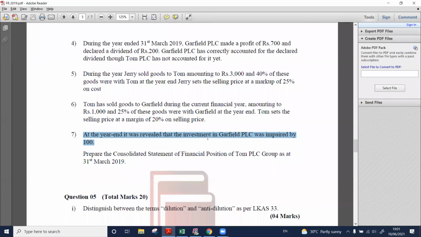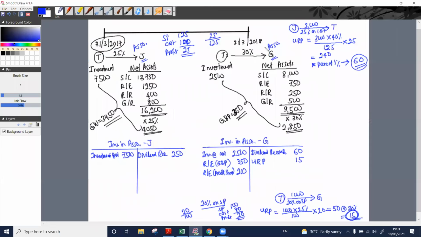The investment we made is what has been impaired. The value is 100. So here we do not need to consider only the parent's percentage, because the investment in Garfield PLC itself was impaired.